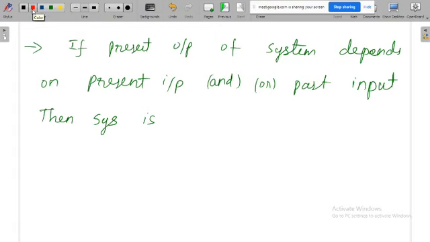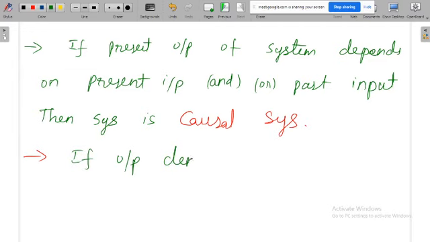Then the system is a causal system. Okay, then what is a non-causal system? If the output, that means the present output. Output means what? The present output.